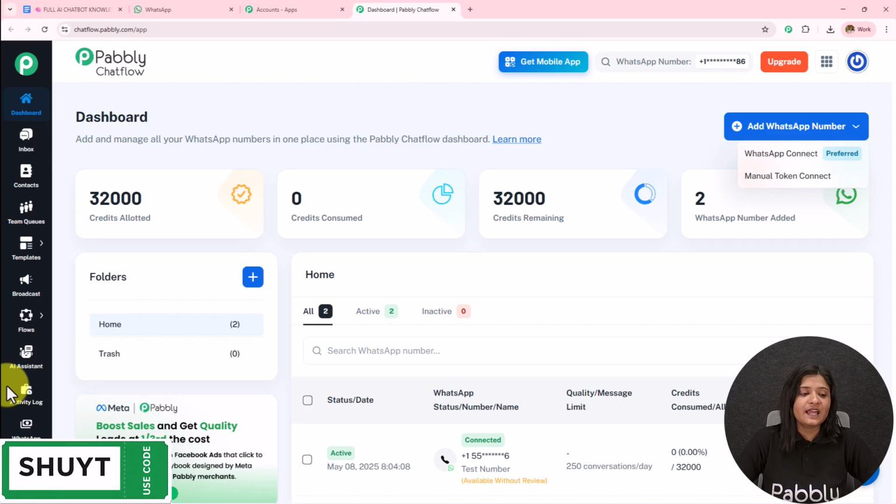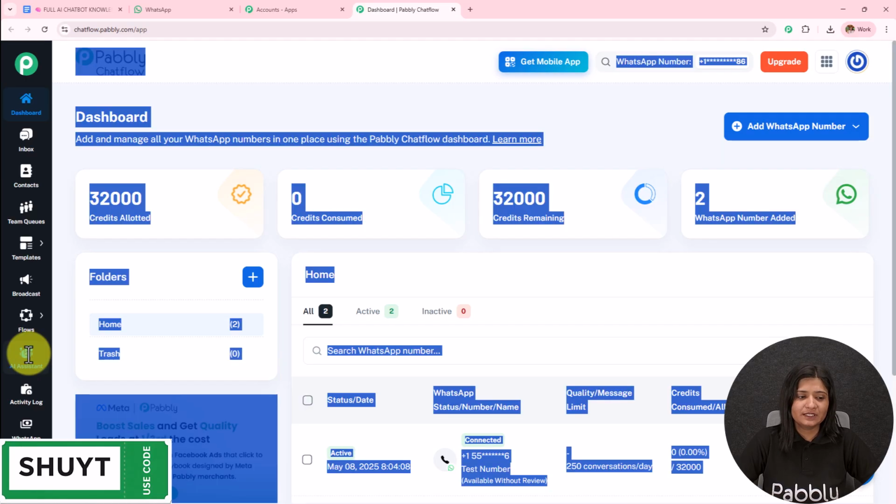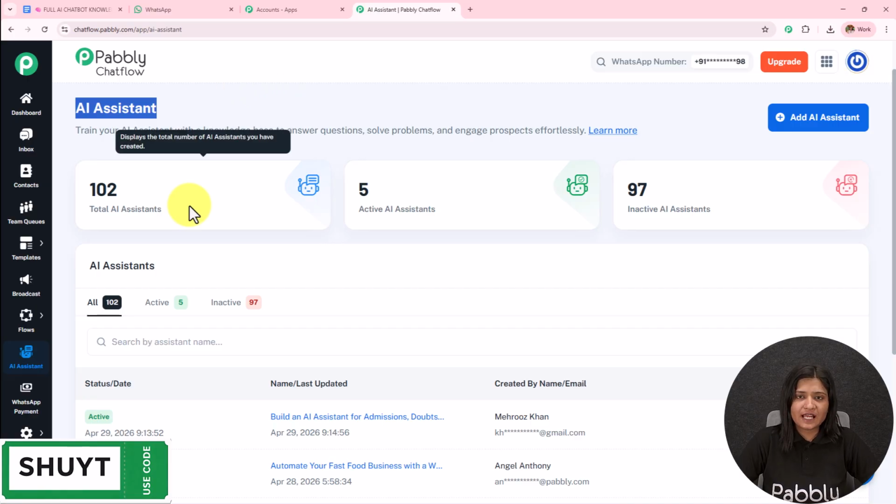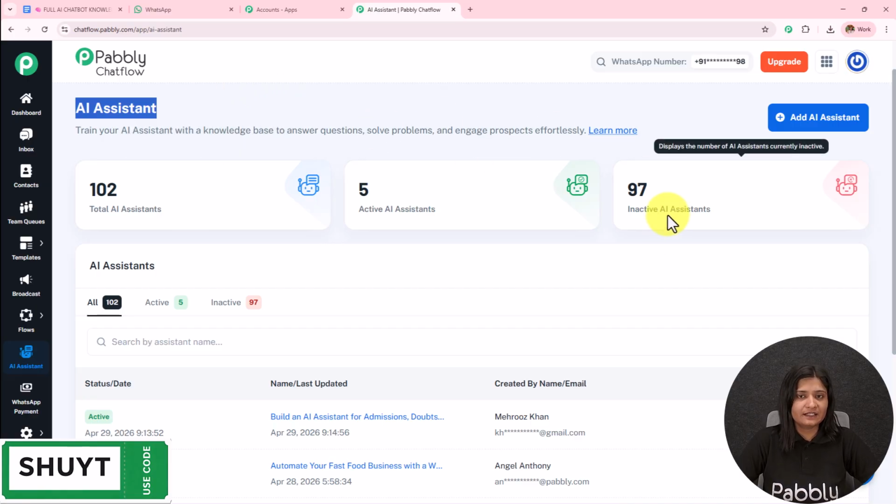Now on the left-hand side, we have this option of AI assistant, and to create this WhatsApp AI agent, we have to open this. Let's open this. Here I am on this AI assistant page. You can see the total AI assistants, active AI assistants, and the inactive AI assistants.